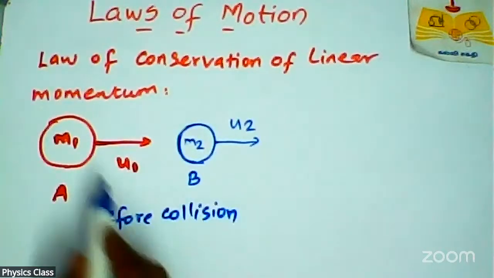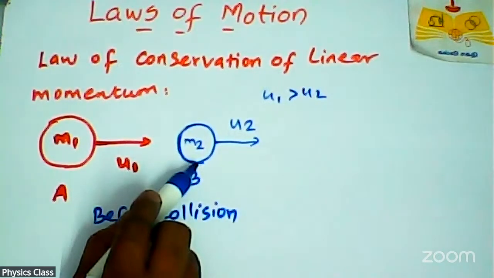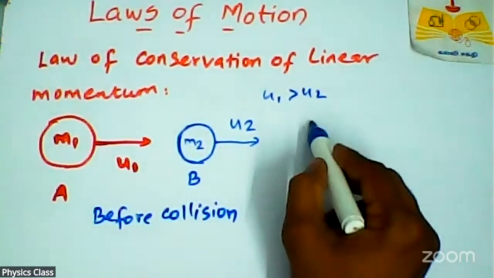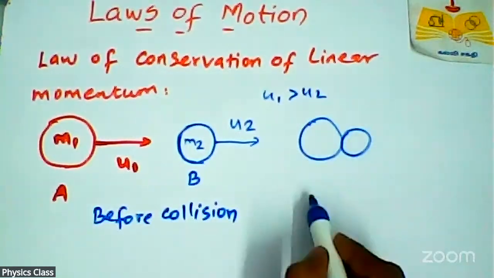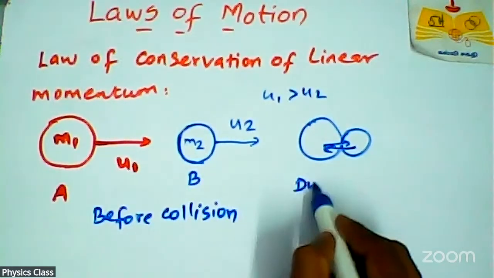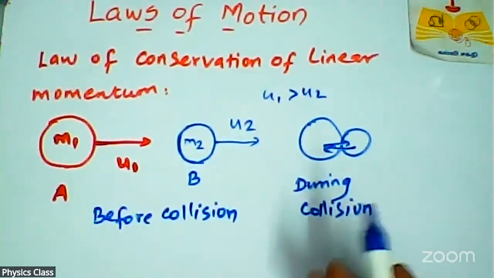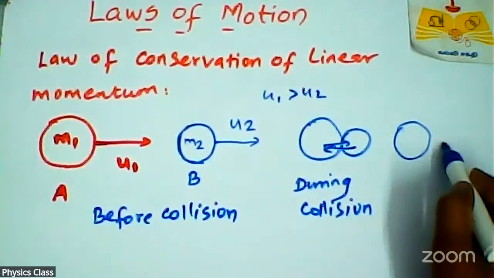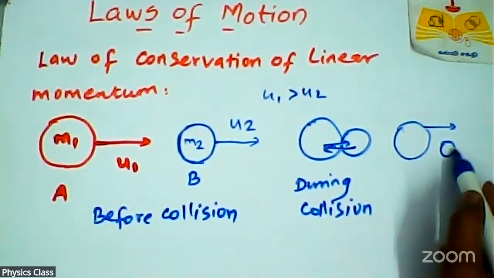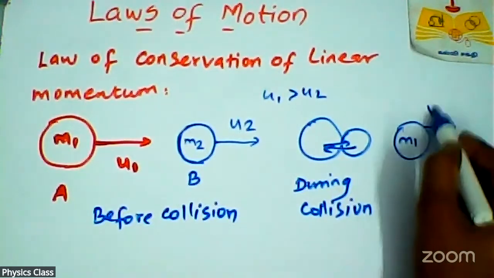After some time, because the velocity u1 is greater than u2, the second object travels in a slower manner and the first travels in a faster manner. So after some time, both objects will interact or collide. During collision, after that, the object goes in the same direction, and this object also goes the same way, but the velocity changes.